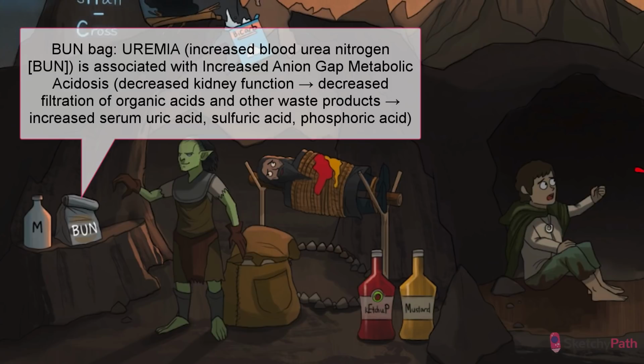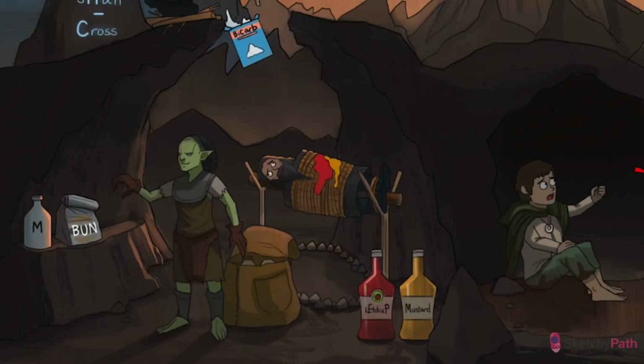In the setting of decreased kidney function, however, it's not just urea that builds up in the serum. The kidney also has trouble filtering out other organic acids and waste products such as sulfuric acid, phosphoric acid, and uric acid. Remember, this is why we installed that acid volcano at the Chronic Kidney Disease Museum. Metabolic acidosis, here we come.